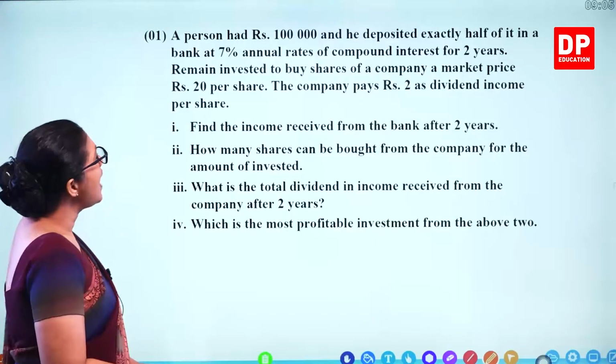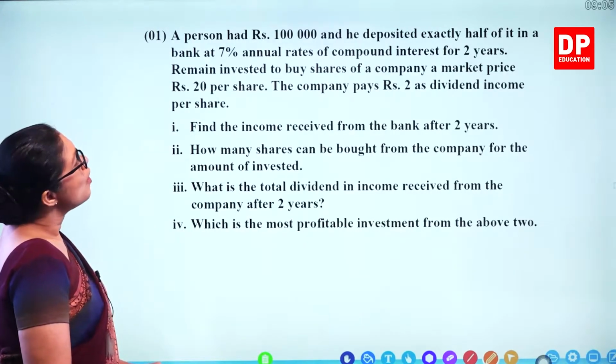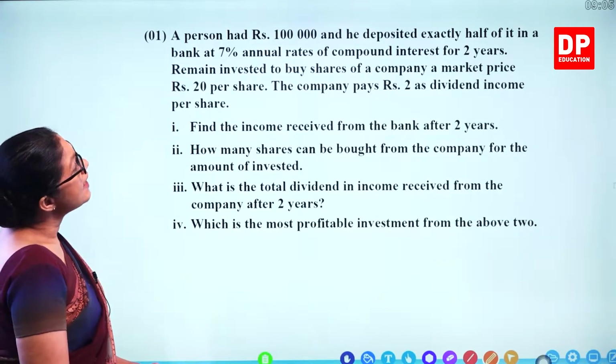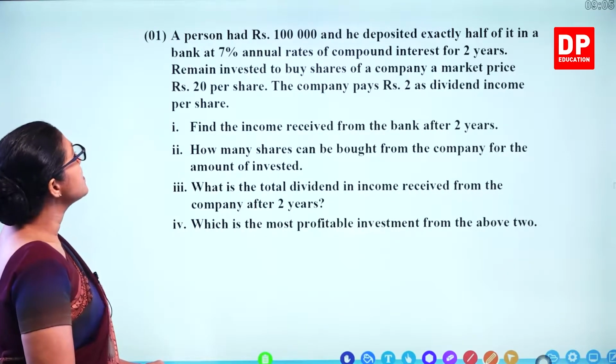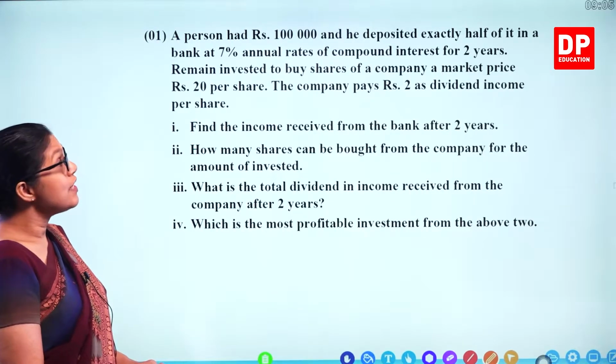A person had 100,000 rupees and he deposited exactly half of it in a bank at 7% annual rate of compound interest for 2 years.